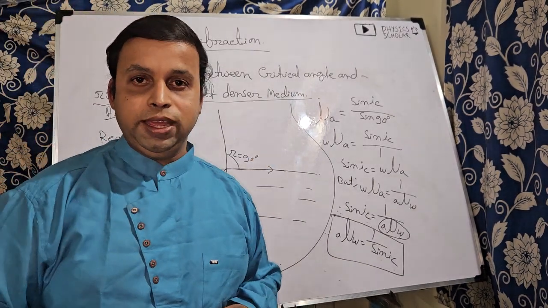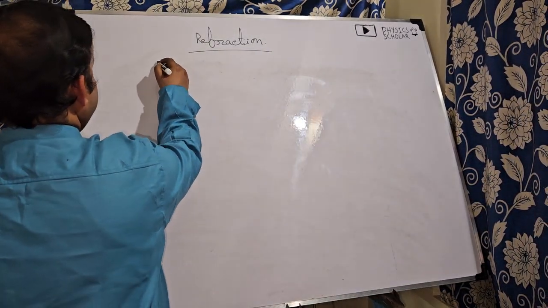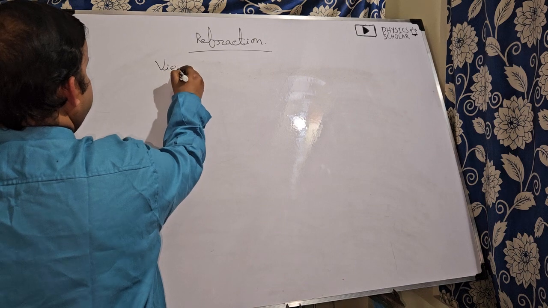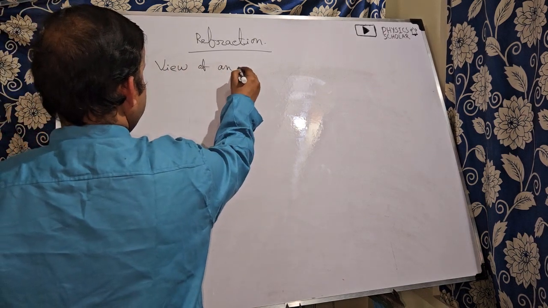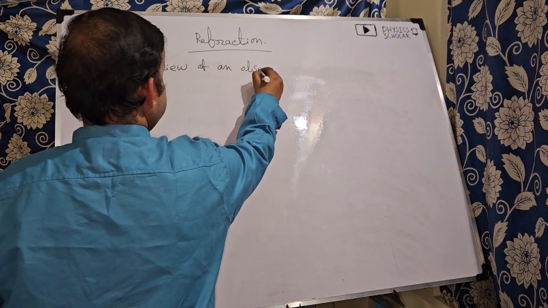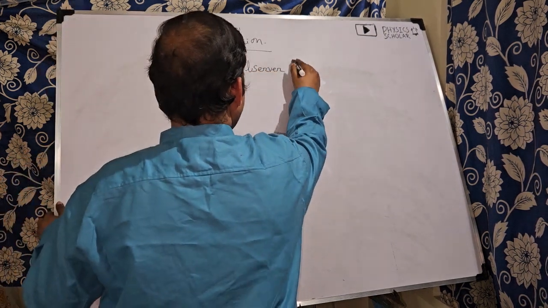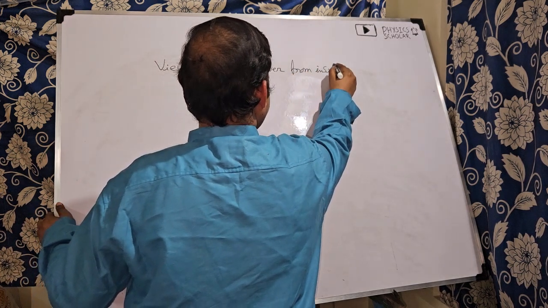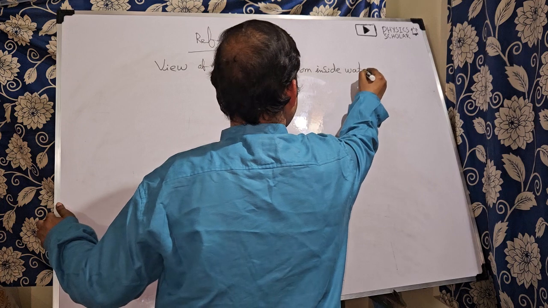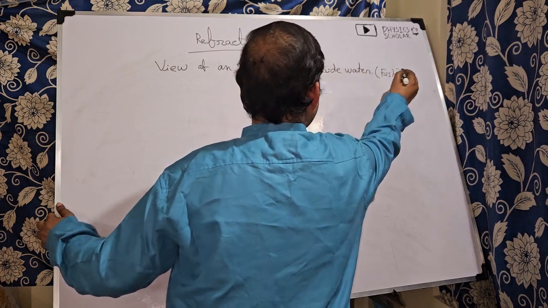So let us move to the next topic. Okay, students, now let us move to the next point: the view of an observer from inside water, or you can consider it, suppose, a fish.